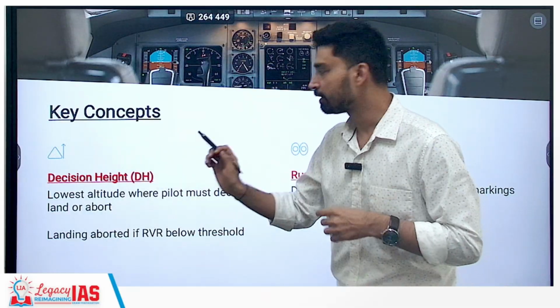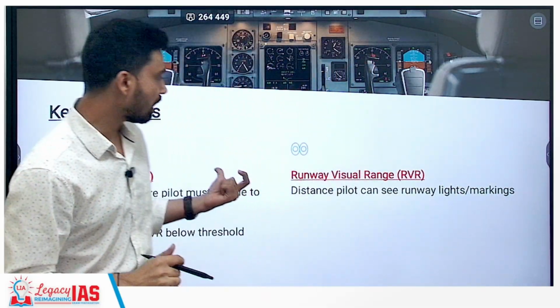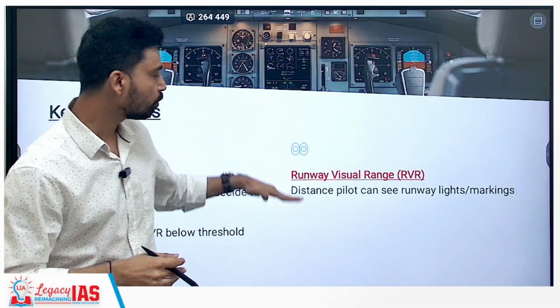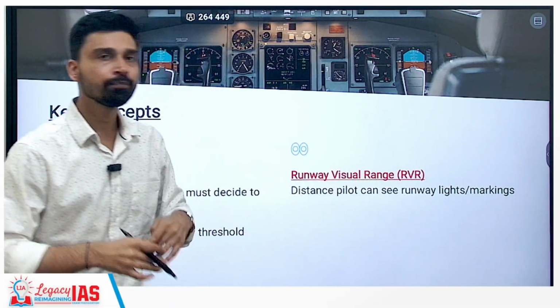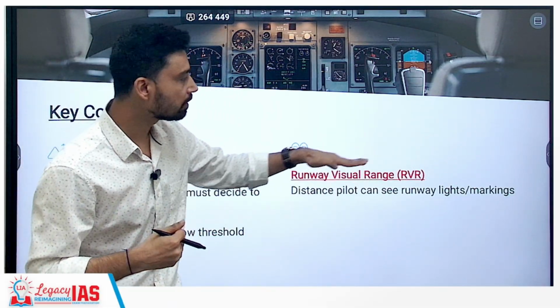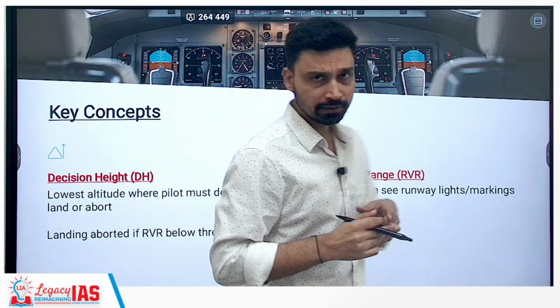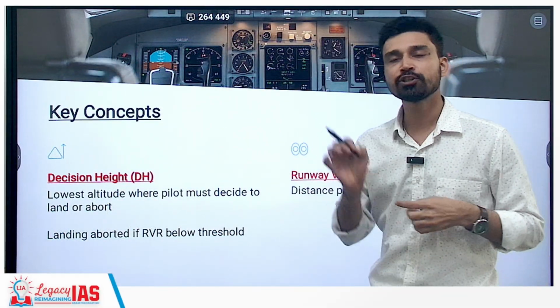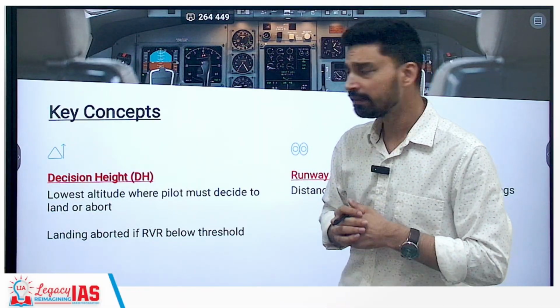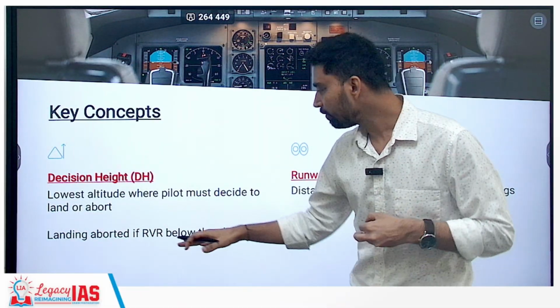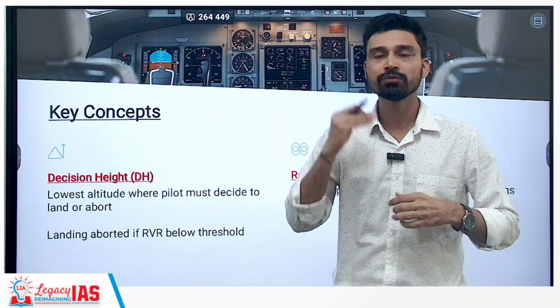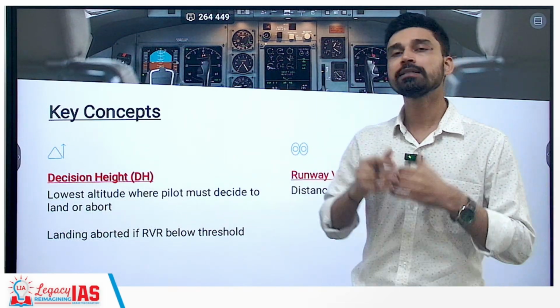At the same time, the second is called RVR, we have discussed, that is the runway visual range, the distance at which the pilot can see the runway lights or markings as such. Both of these become extremely crucial, especially in dense fog-like situations. If RVR is found to be below a particular threshold, in that case most pilots abort landing.